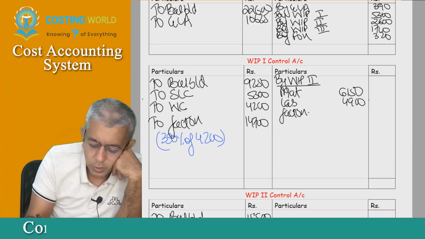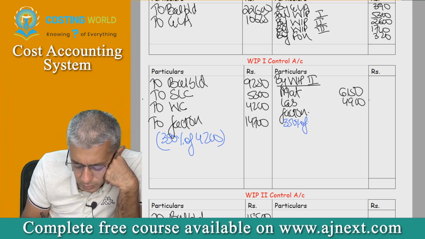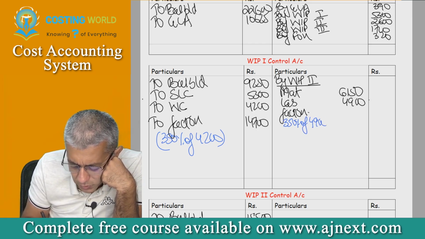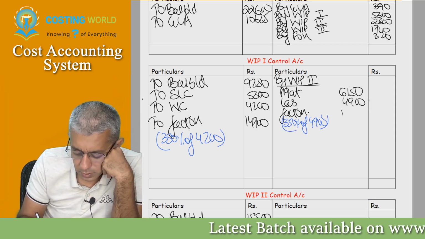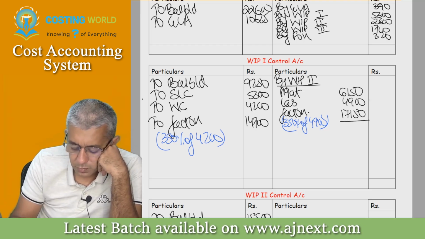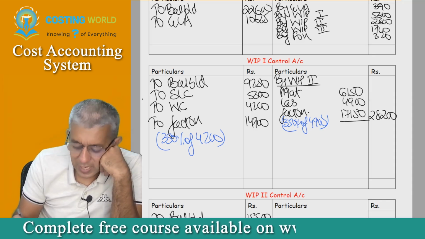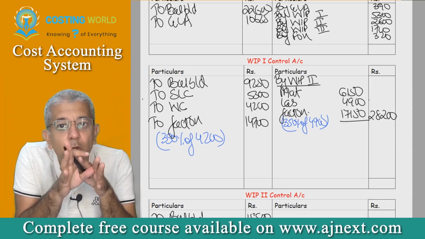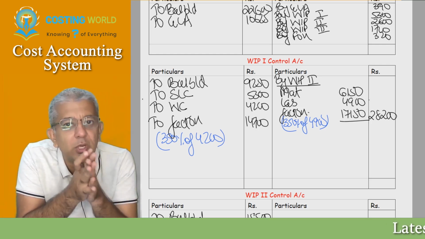Yes, sir. Okay, so tell me 350% of what over here? 4,900. Get me this amount, please. 17,150. Total it up. 28,200.